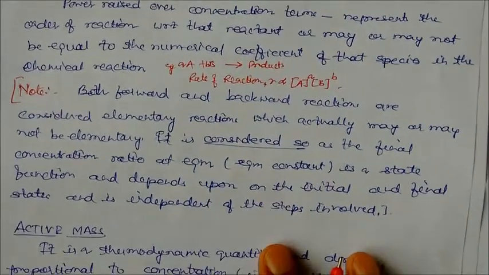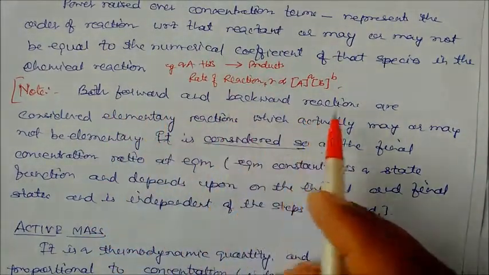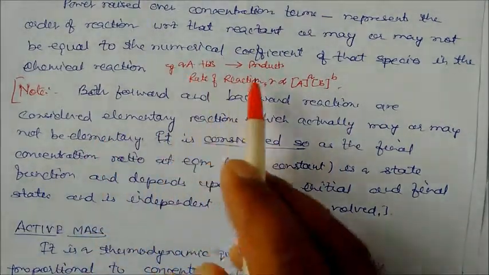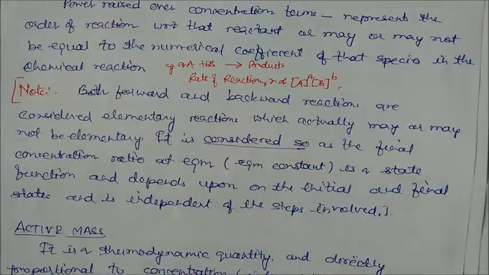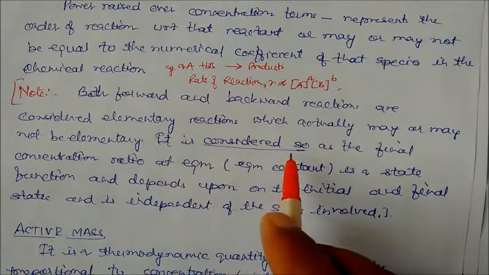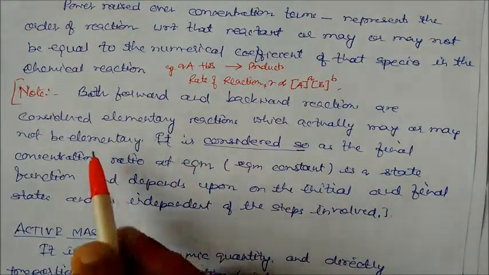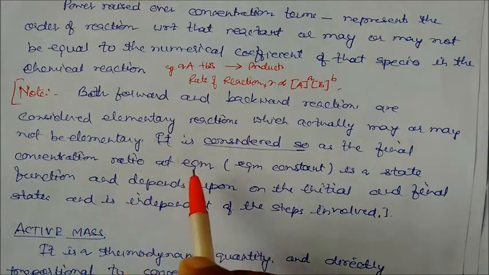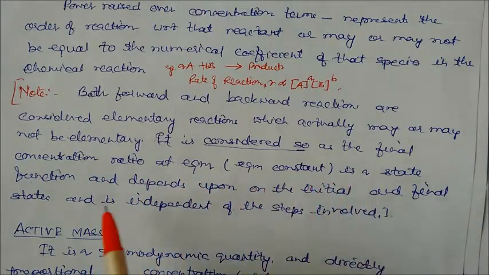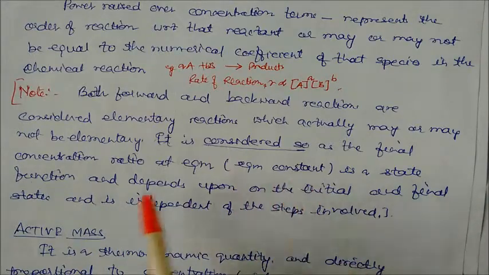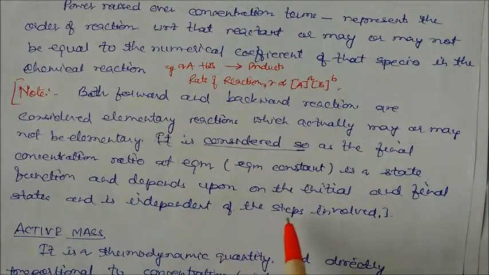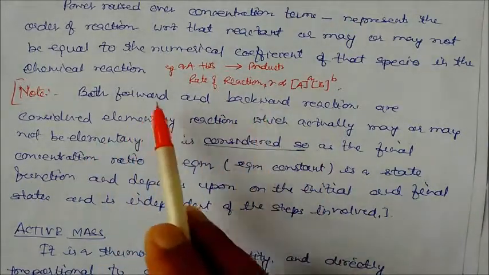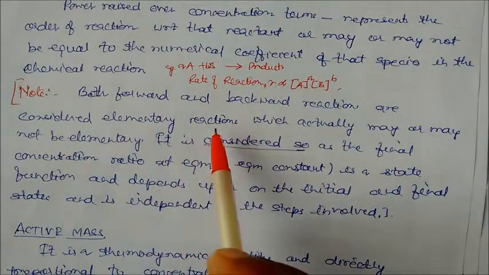Now, both forward and backward reactions are considered elementary reactions, although these reactions may or may not actually be elementary. Why is it considered so? Because the final concentration ratio at equilibrium, that is the equilibrium constant, is a state function. It depends on the initial and final states and is independent of the steps involved. That is why the forward and backward reactions are considered elementary reactions.